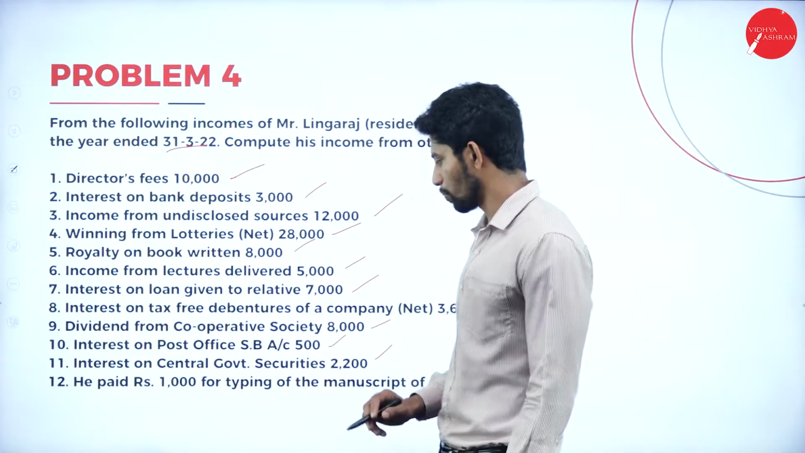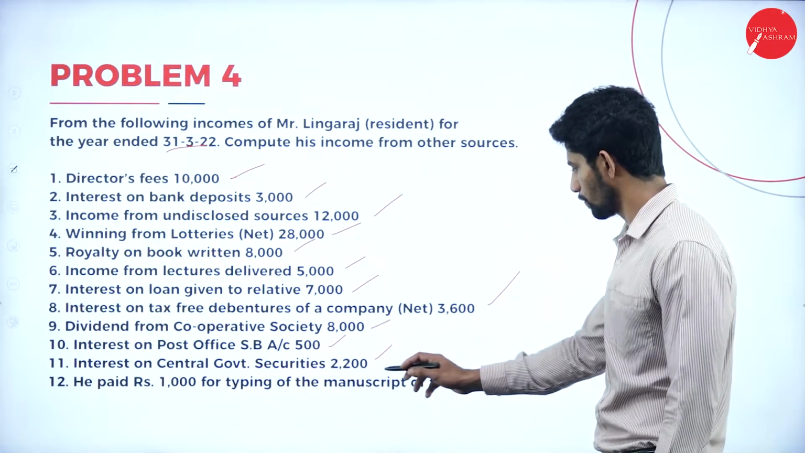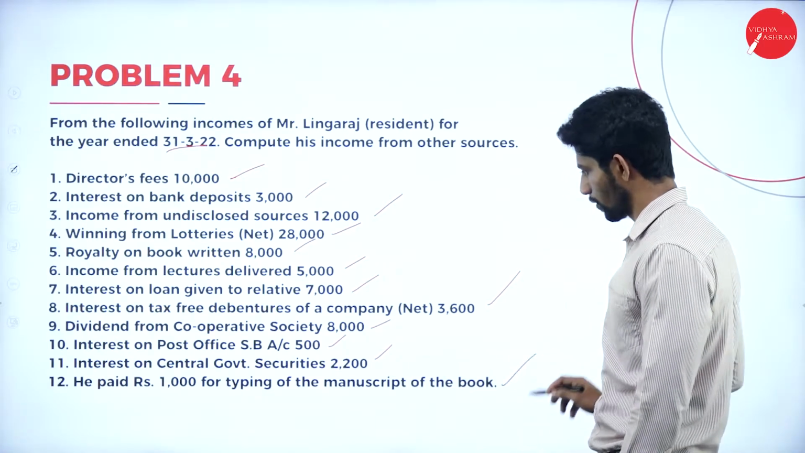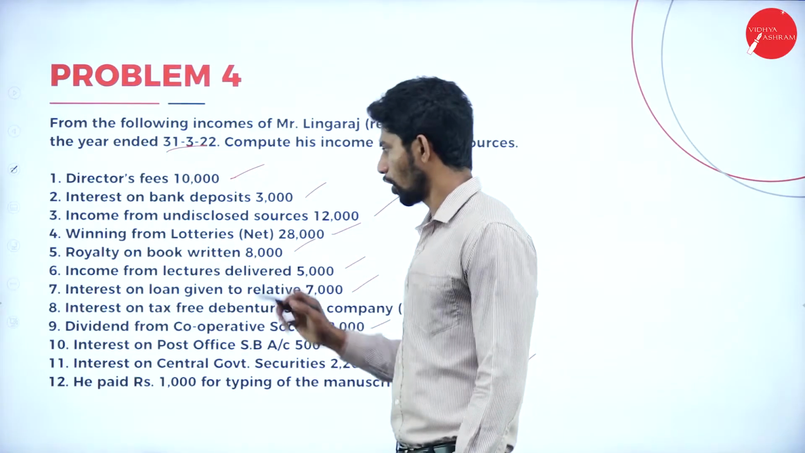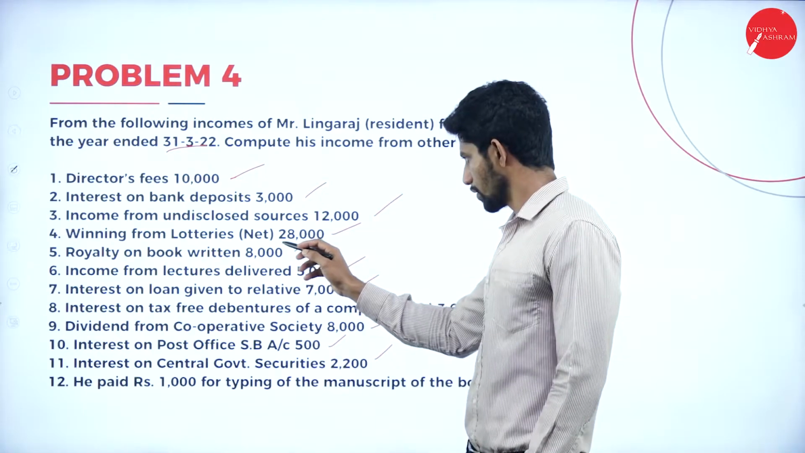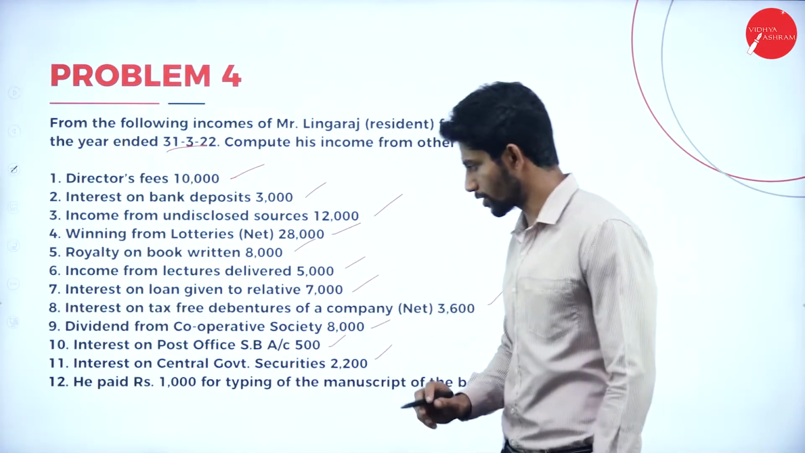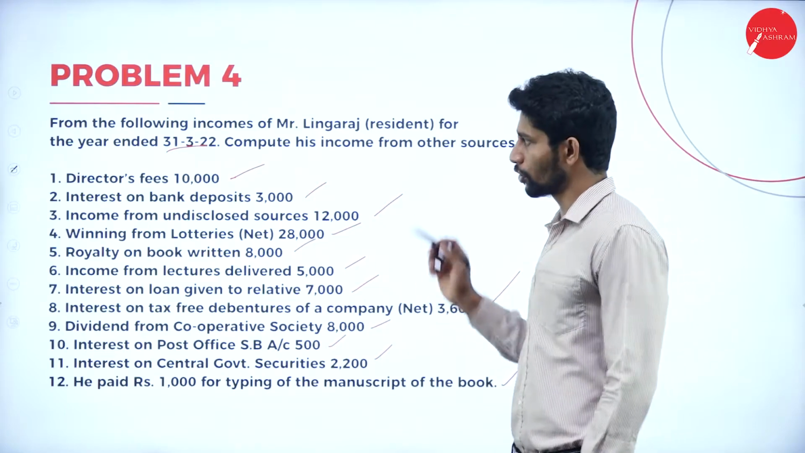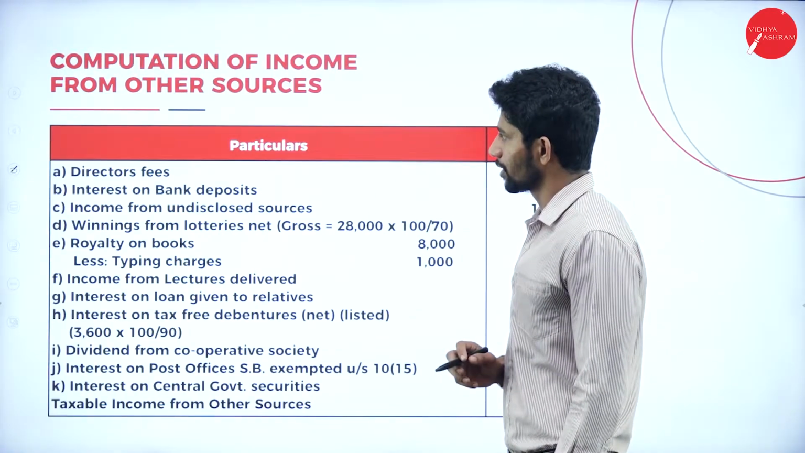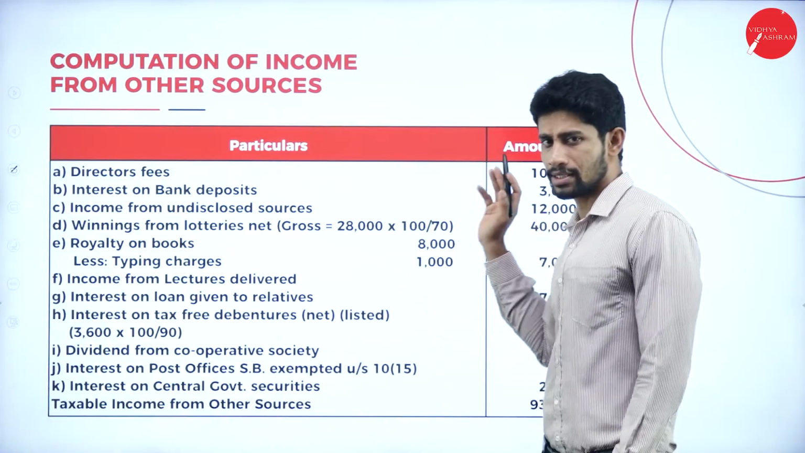Next, he paid rupees 1,000 for typing of the manuscript of the book. This is with respect to the royalty on book written. That is on the 5th point, we have adjustment in the 12th point. So moving on to the solution, computation of income from other sources, particulars, amount.